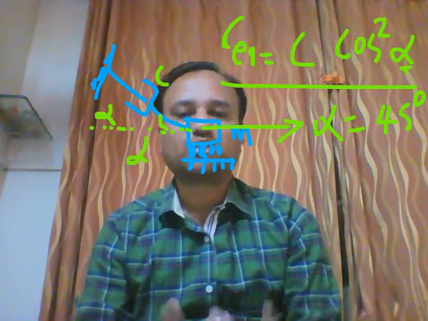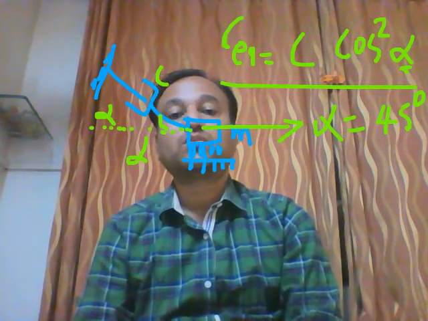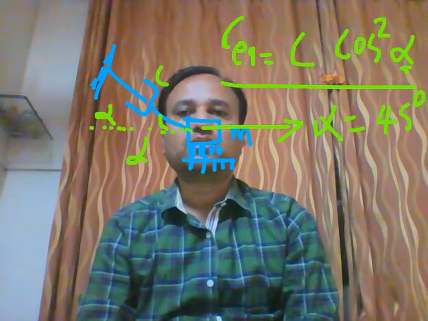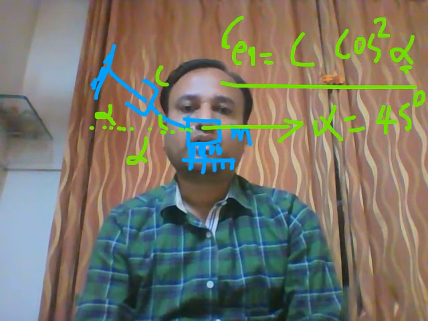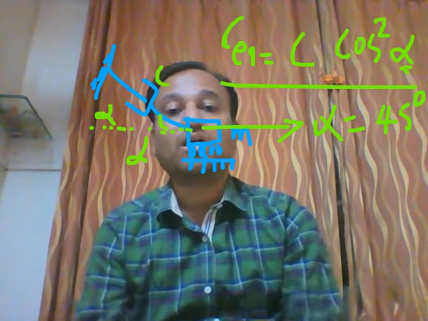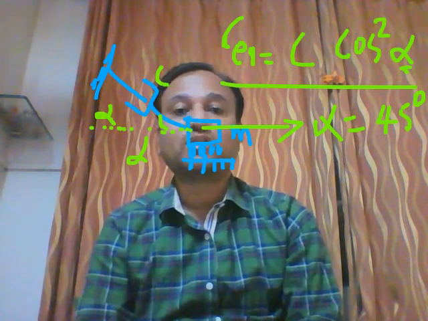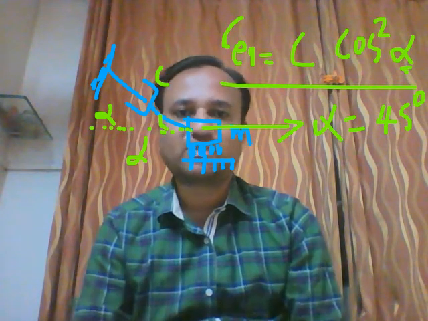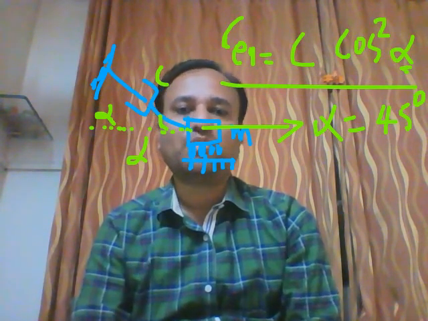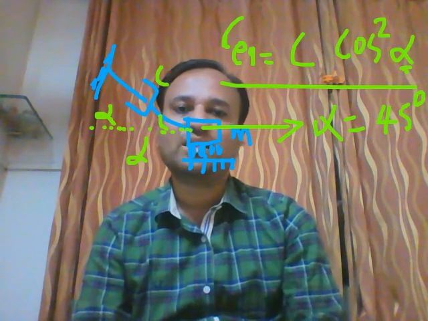This motion analysis you must do by assuming certain boundary conditions. The next part, how to find the damping coefficient, stiffness and other parameters of a damped vibration, we will discuss in the next lecture.